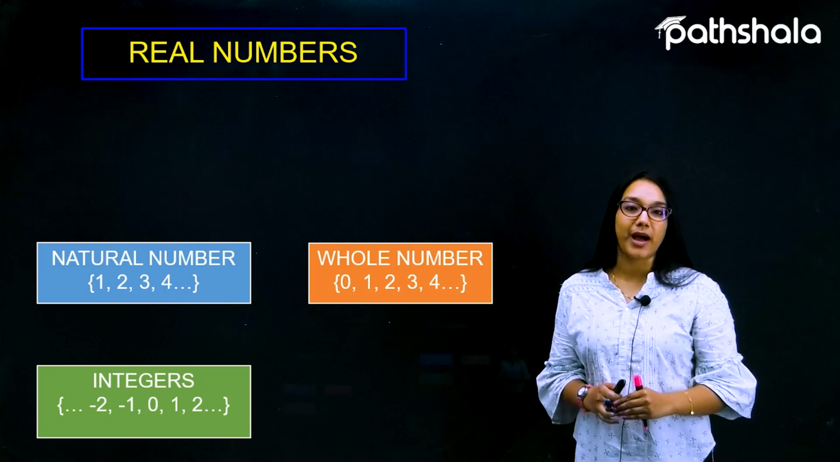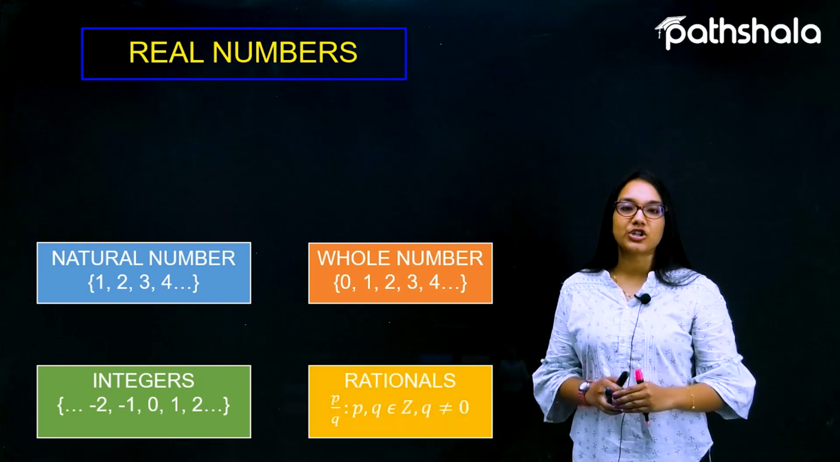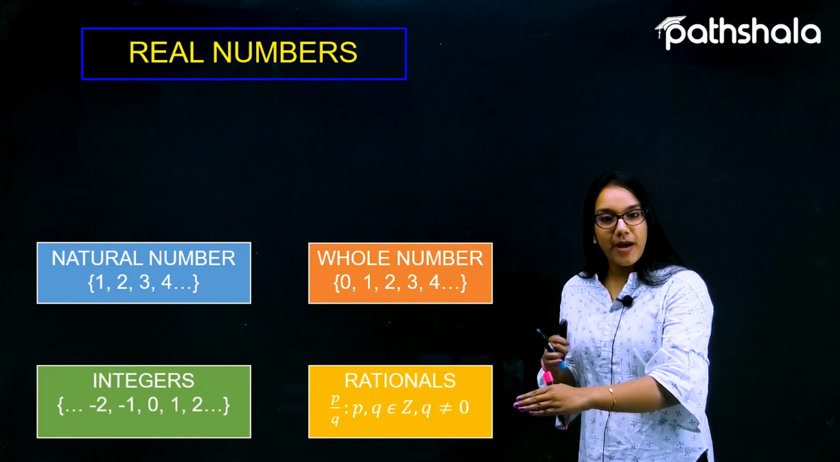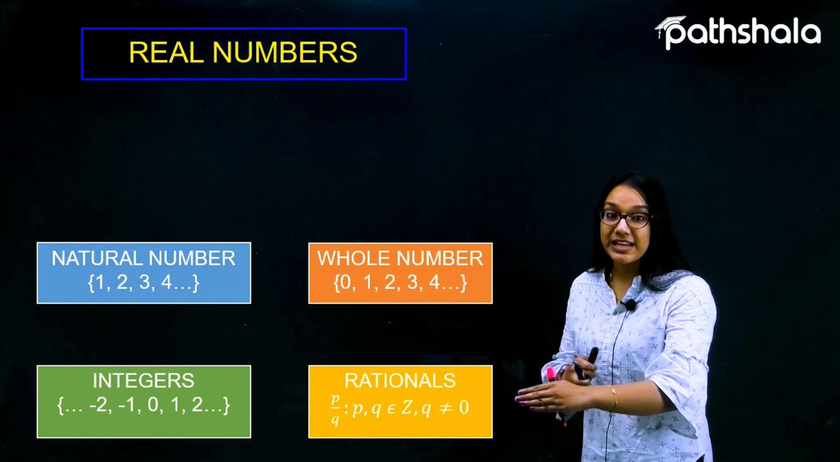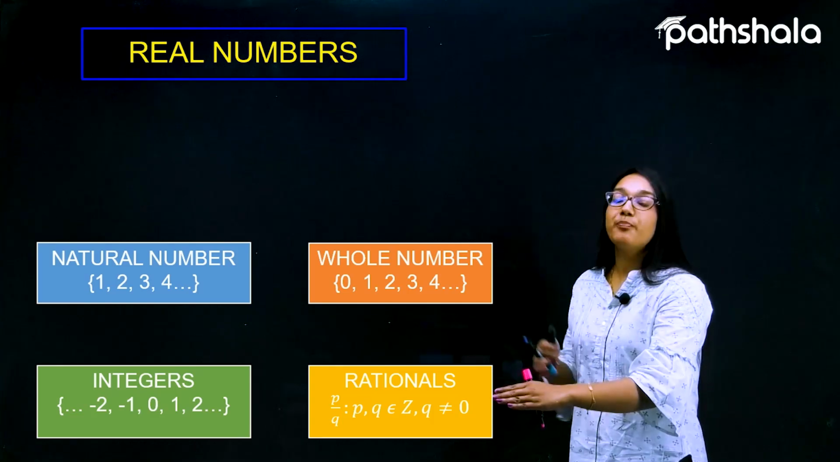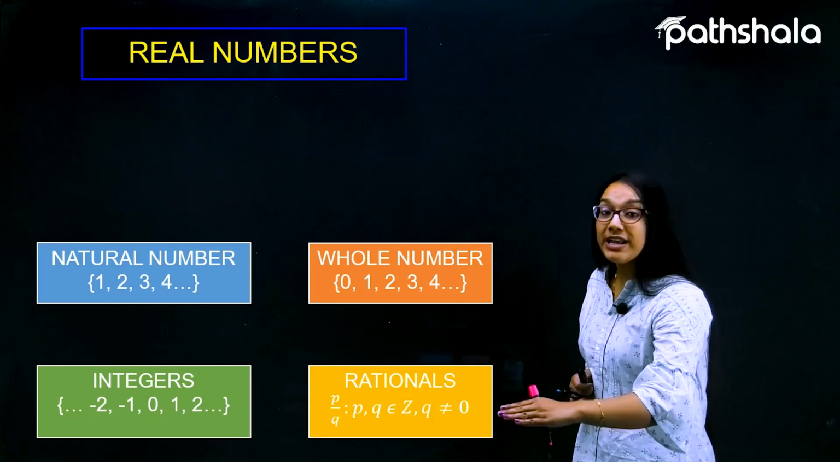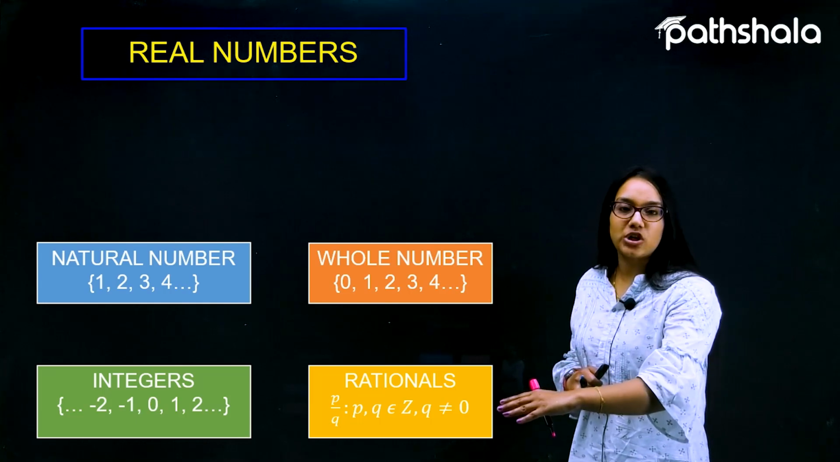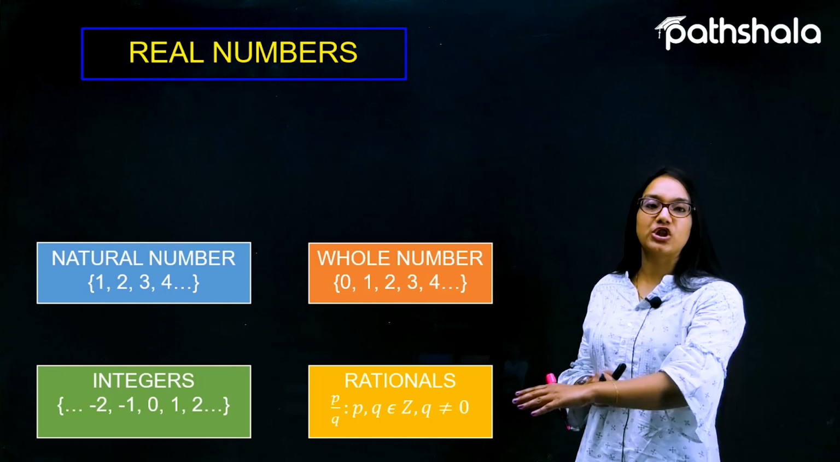Now let's move on further towards another representation of numbers which can be written in the form of P by Q, and such a representation is called the rational numbers. So in the P by Q form, P is an integer, Q is an integer, with a condition that the denominator cannot be equal to 0. Such a representation is called a rational number.